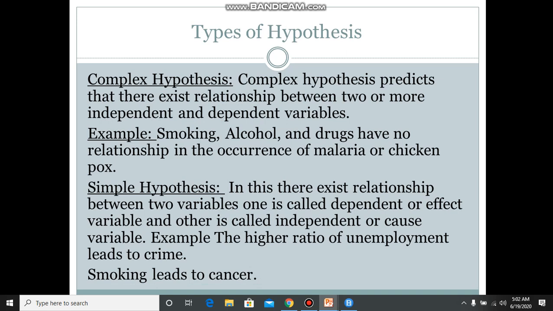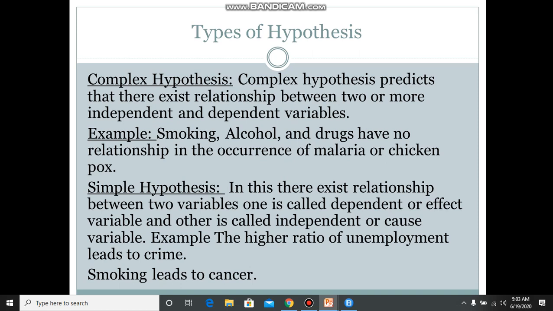Now we will discuss the complex hypothesis. A complex hypothesis predicts that there exists a relationship between two or more independent and dependent variables. It can be independent, it can be dependent. For example, smoking, alcohol, drugs, etc. have no relationship with the occurrence of malaria or chickenpox. It is obvious that smoking and drugs have no relationship with a patient of malaria or chickenpox.